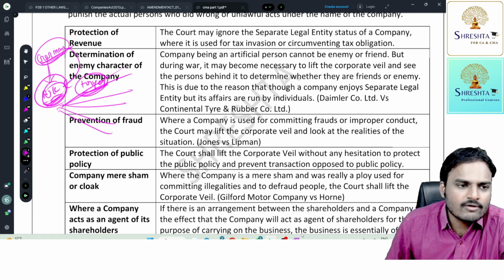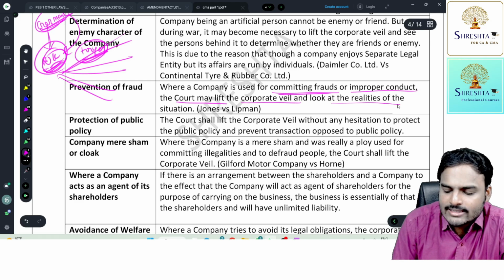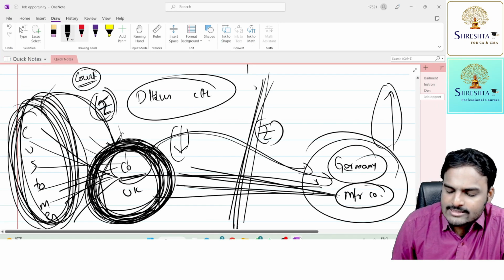Next one, prevention of fraud. Where a company is used for committing frauds or improper conduct, the court may lift the corporate veil and look at the realities of the situation. Jones versus Lipman. So in Jones versus Lipman, what happened?